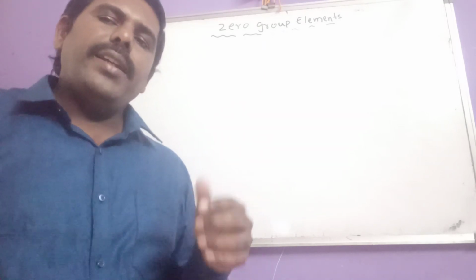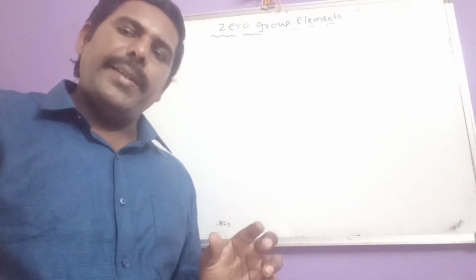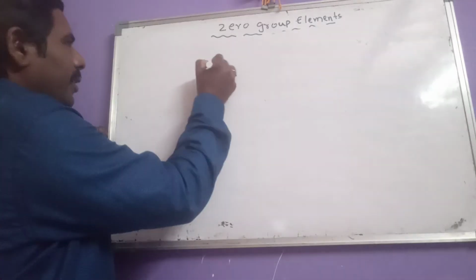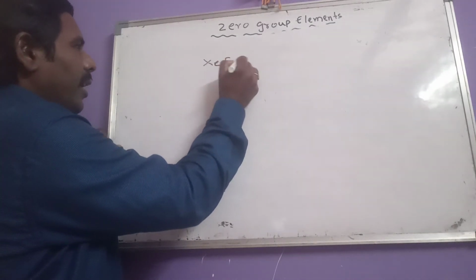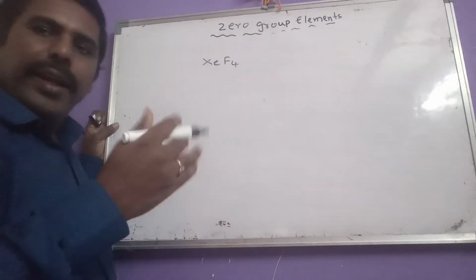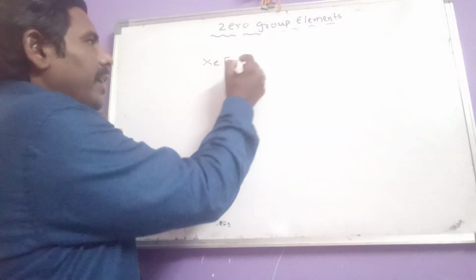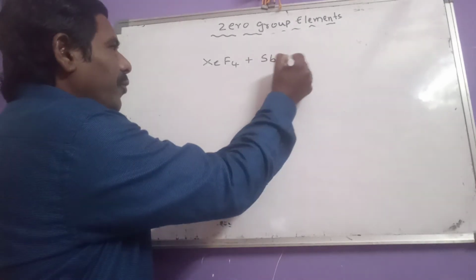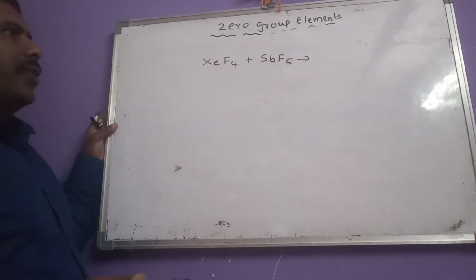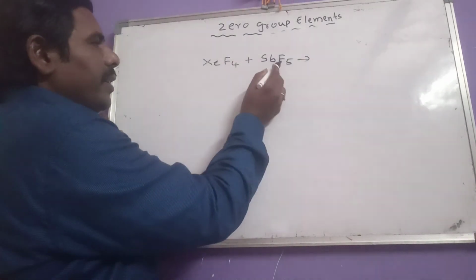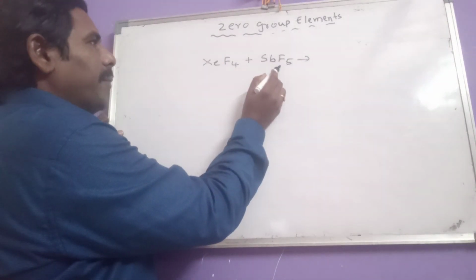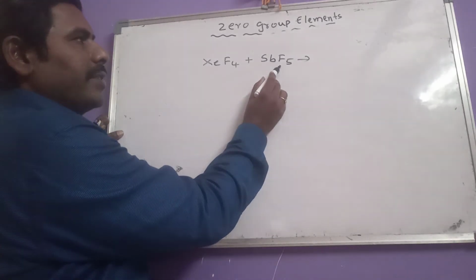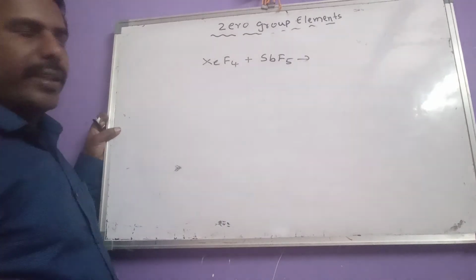And then xenon fluorides also participate in some chemical reactions. They can react with fluoride ion donors and fluoride ion acceptors. So xenon tetrafluoride when treated with SbF5, antimony pentafluoride, which is a fluoride ion acceptor, forms cationic species.